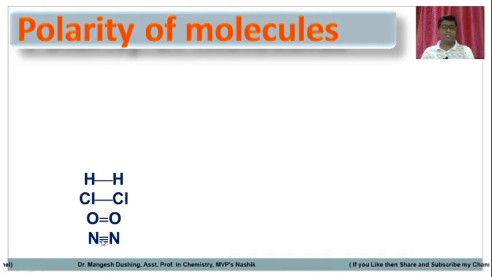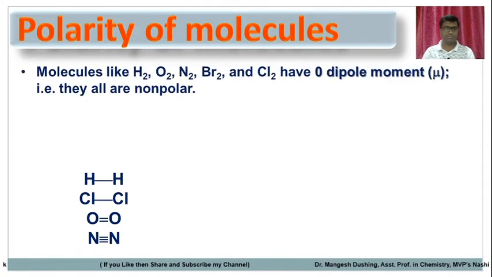So the bonding electrons are shared equally between the two atoms, and these bonds become non-polar bonds. So these molecules are called non-polar molecules. Molecules like H2, O2, N2, Br2 or Cl2 have zero dipole moment because there is no charge separation. That's why these molecules and bonds are called non-polar.